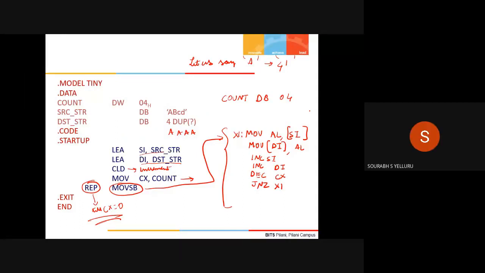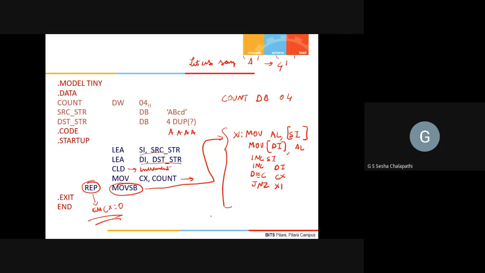The effective address. The offset address basically. When you say offset, SI brackets means the offset address. The offset, and that means a byte of data whose offset is pointed by SI. When I say SI brackets, it means the data which is present at this particular location.